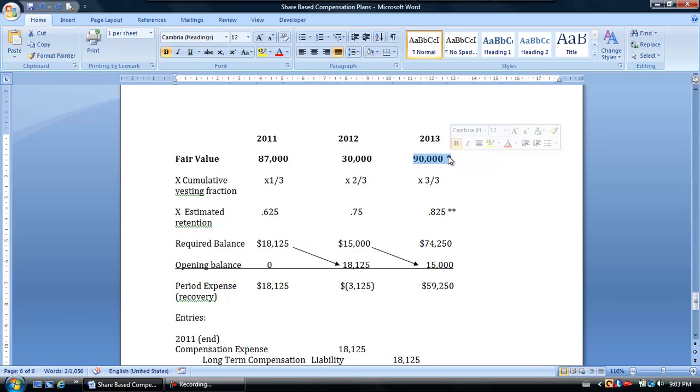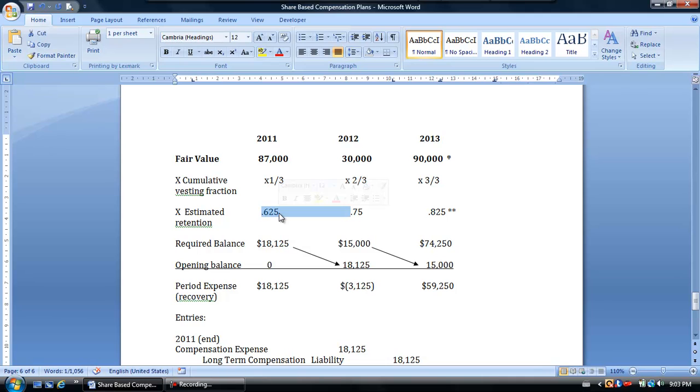We're going to multiply each of the fair values in each year by the cumulative vesting factor in order to weight it, and then multiply the product of these two numbers by our estimated retention rate, which in 2011 was based on 25 of 40 people remaining, which is 62.5%.